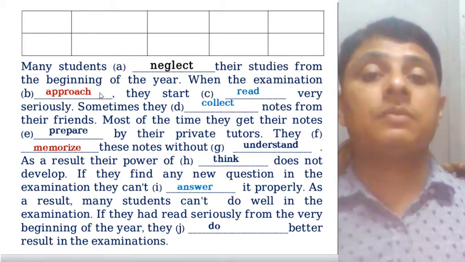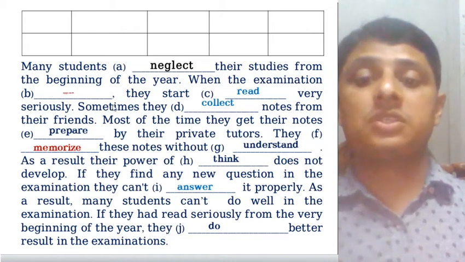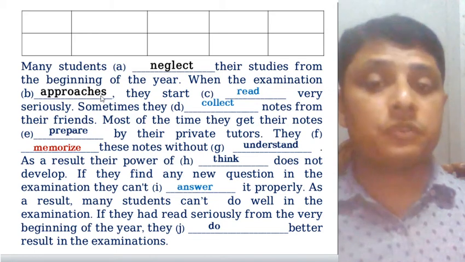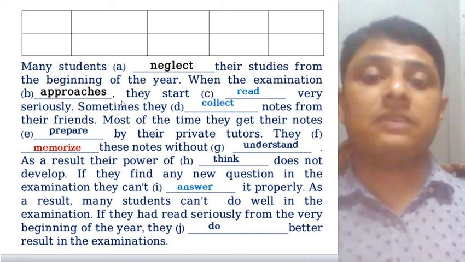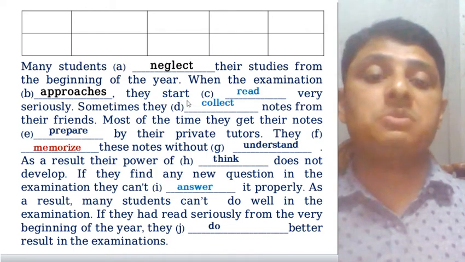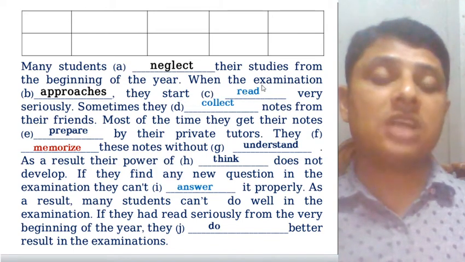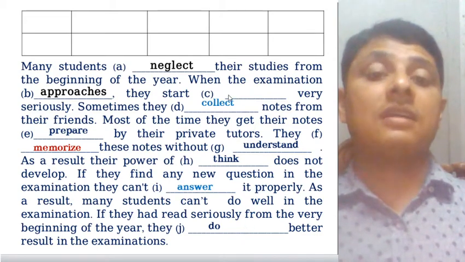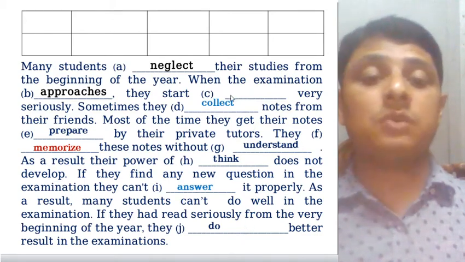In that case we use es. So dear students, this verb turns into approaches. Okay, then start, and after a verb, when you use another verb, in that case we just change it and we use ing with the verb.